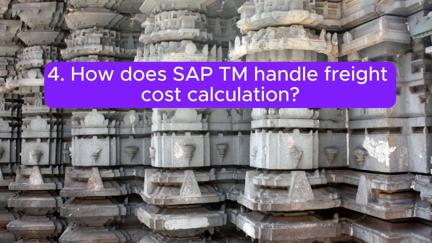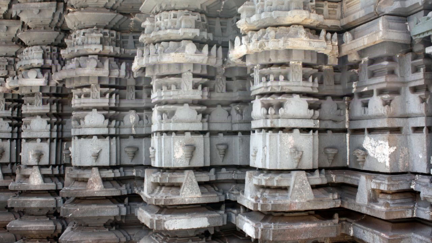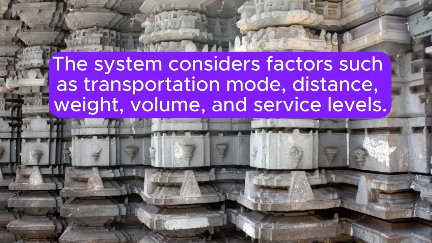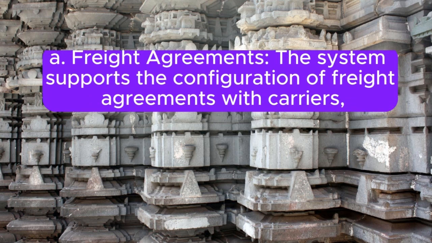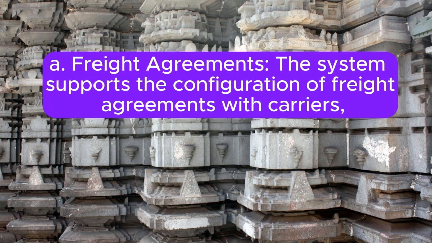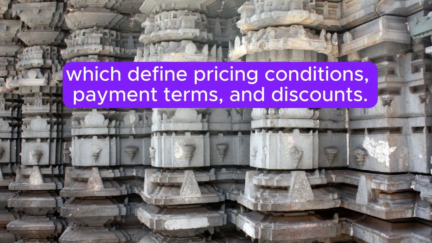4. How does SAP TM handle freight cost calculation? Answer: SAP TM uses a set of predefined rules to calculate freight costs. The system considers factors such as transportation mode, distance, weight, volume, and service levels. Key features include: A. Freight agreements. The system supports the configuration of freight agreements with carriers, which define pricing conditions, payment terms, and discounts.